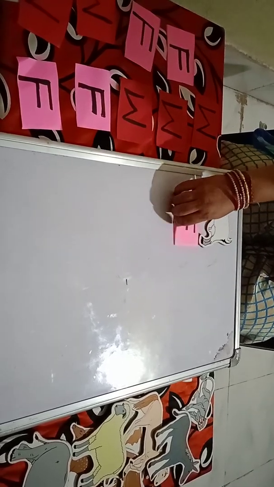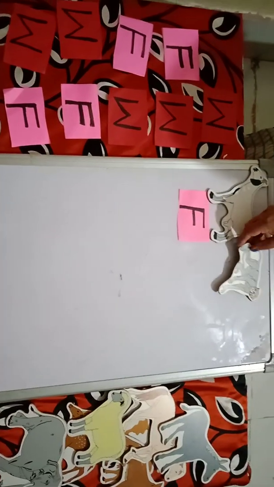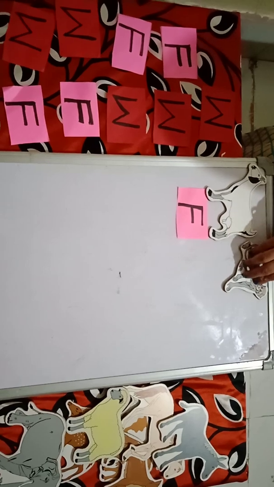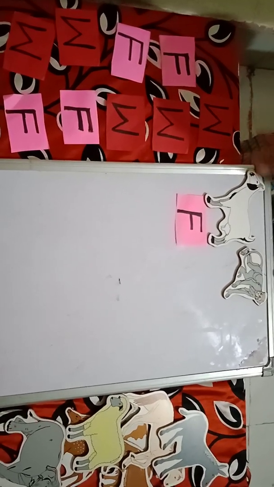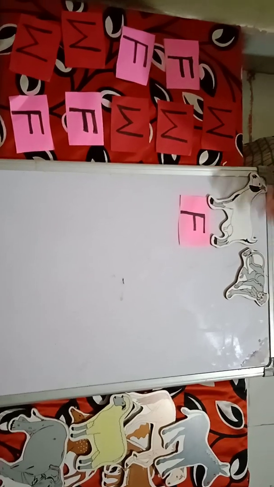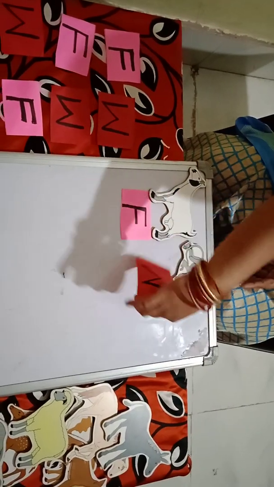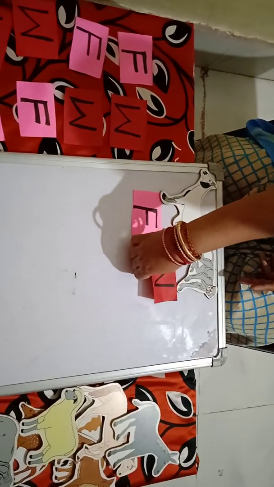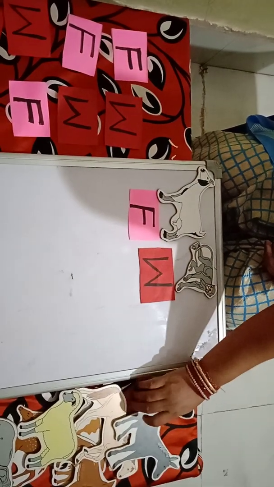Paste here F. Which animal is this? Monkey. Monkey is a wild animal or farm animal? Monkey is a wild animal. So you take W. Paste here W. Yes. Next.